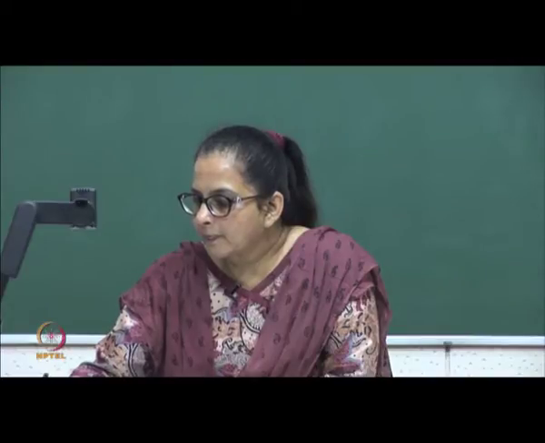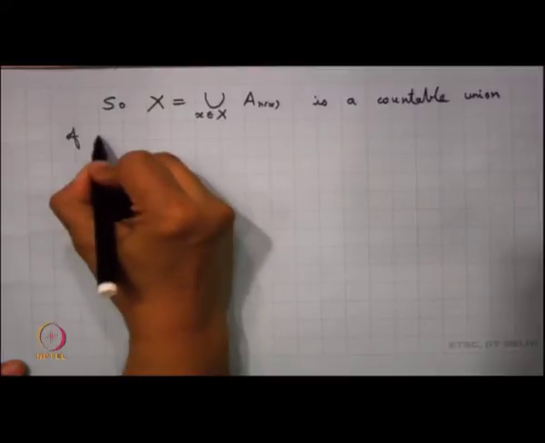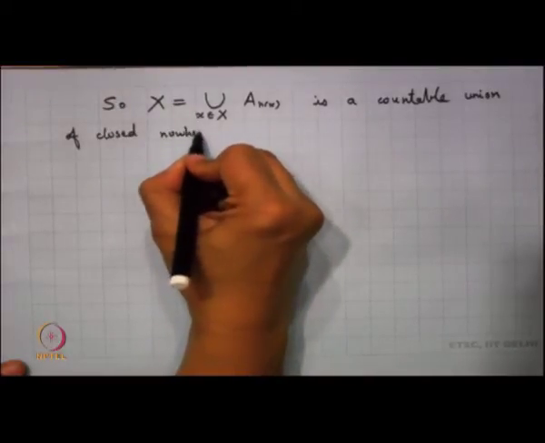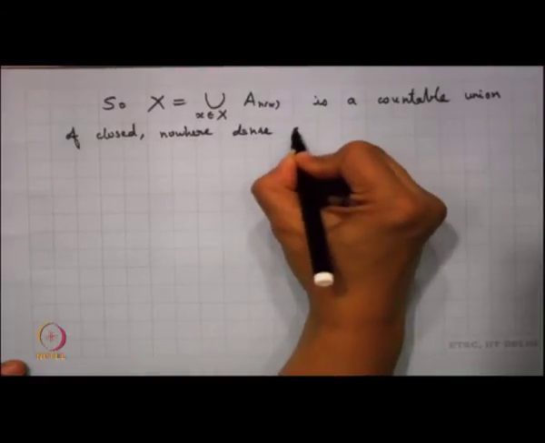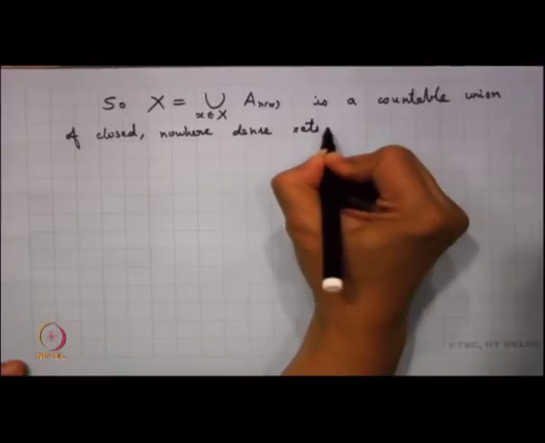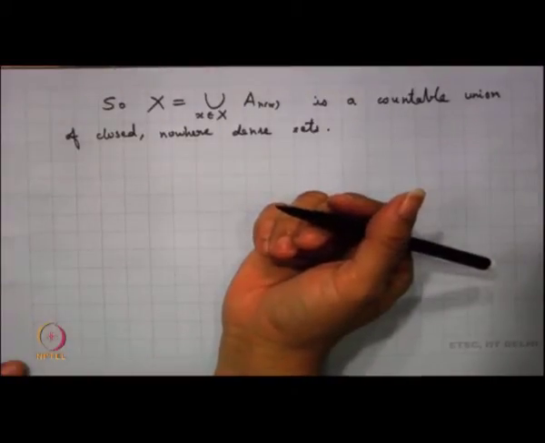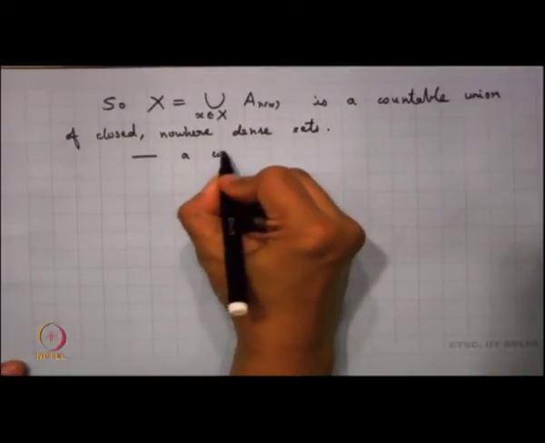I can say that X is a countable union of closed nowhere dense sets, which is basically a contradiction, since my X is second category. So, this is a contradiction.